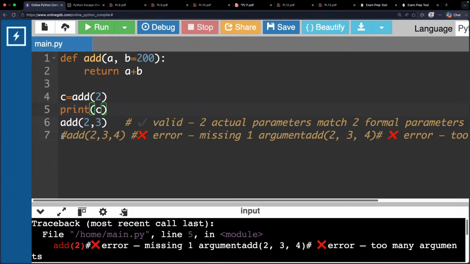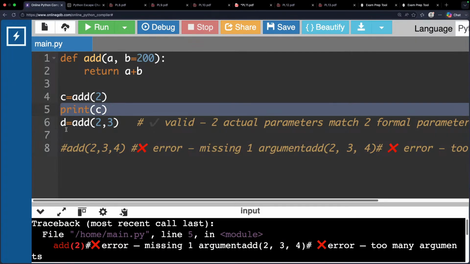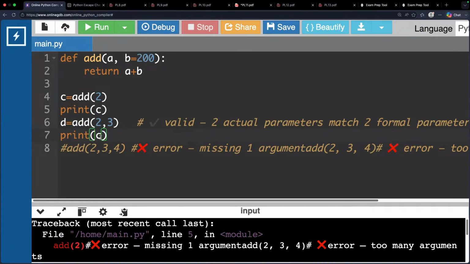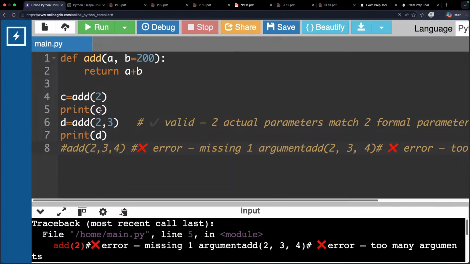Now when you call the second time, add 2, 3. Some people are asking what it will print here. I think you are passing both the parameters. But already the default is 200 there, it will be overwritten. So now see what will happen. Everyone observe. Print D, I think 5 will be printed. So in my opinion, first one 202 will be printed, second one 5 will be printed.